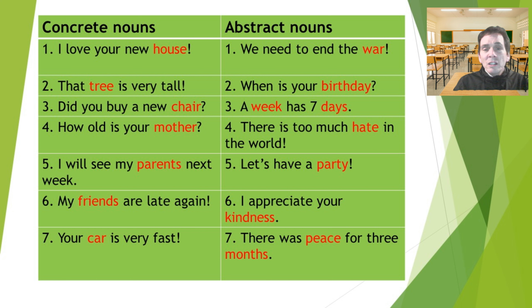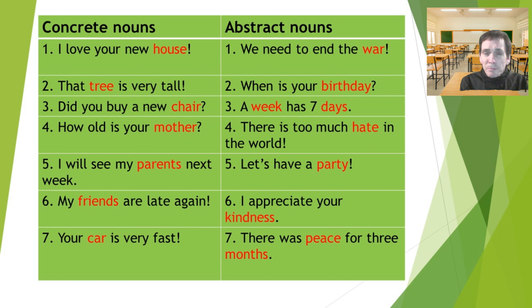So imagine these words. Think about these words. War, birthday, a week, days, hate, party, kindness, peace, months. Think about these. These are nouns because they are ideas.